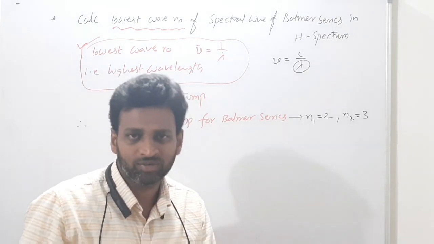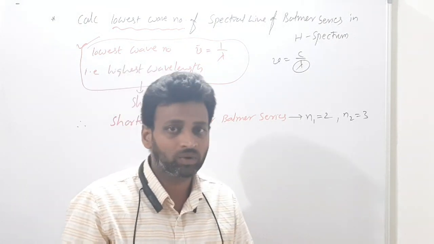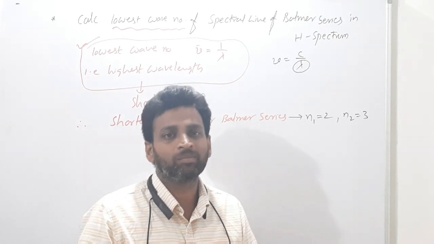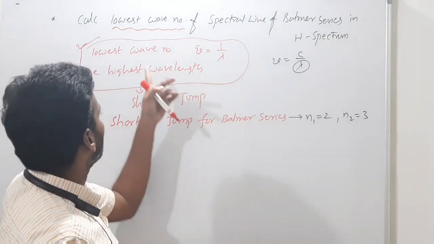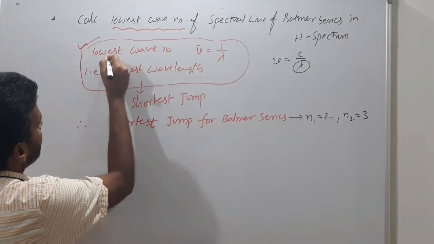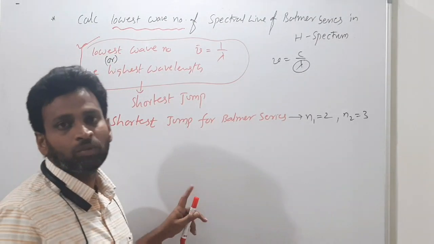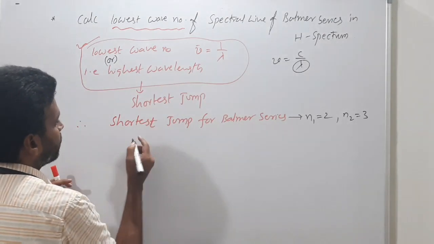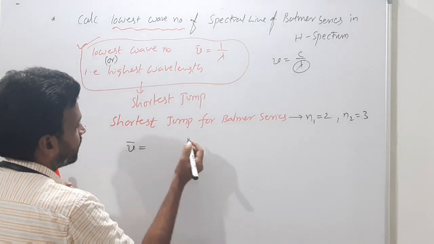Frequency low, energy low. Correct or not? Energy low, I told you. If I have less energy, I will jump less. So the shortest jump will give the lowest wave number. Lowest wave number or highest wavelength, both are the same. So therefore now I can calculate the new bar.